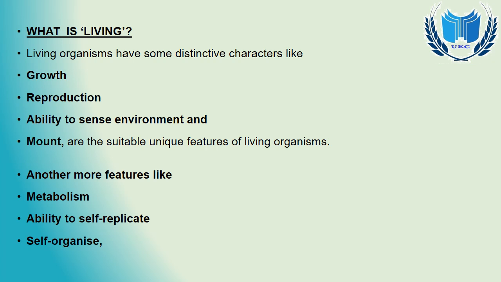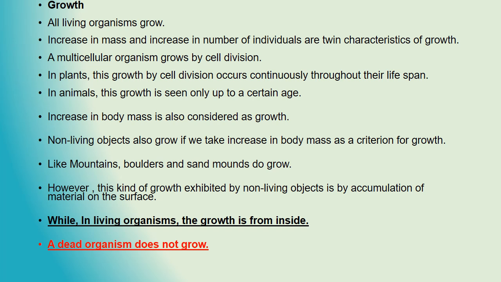These are unique features of living organisms. Besides this, other features like metabolism, ability to self-replicate and self-organize are also taken as characters of living things. Now let us first discuss growth.